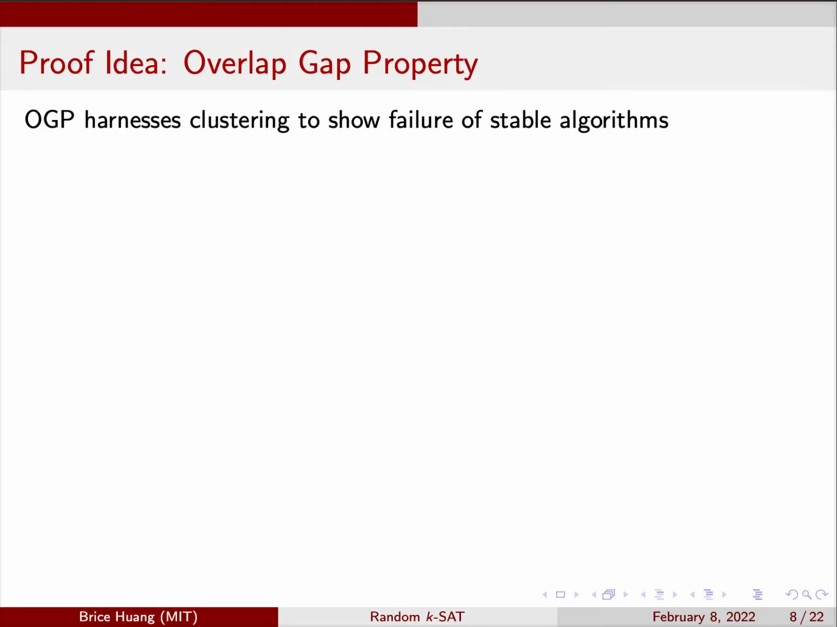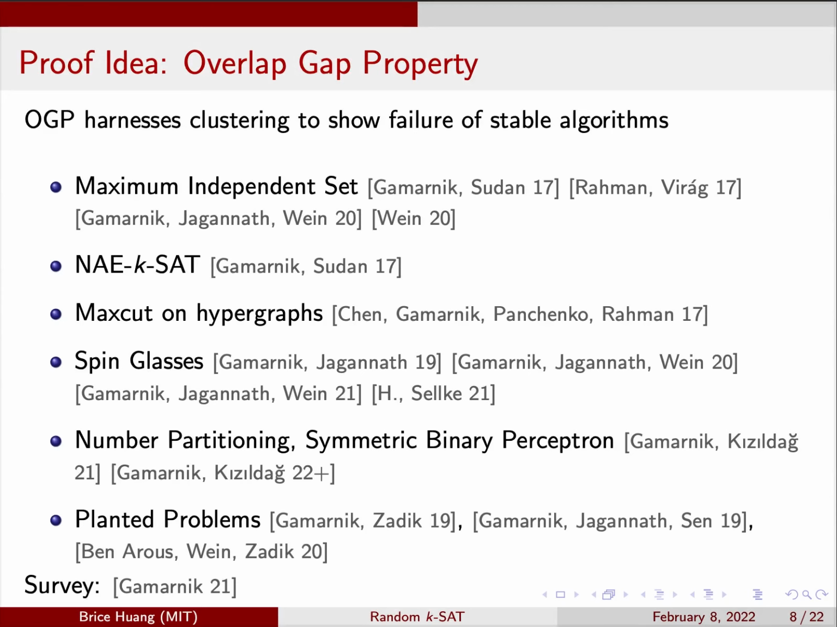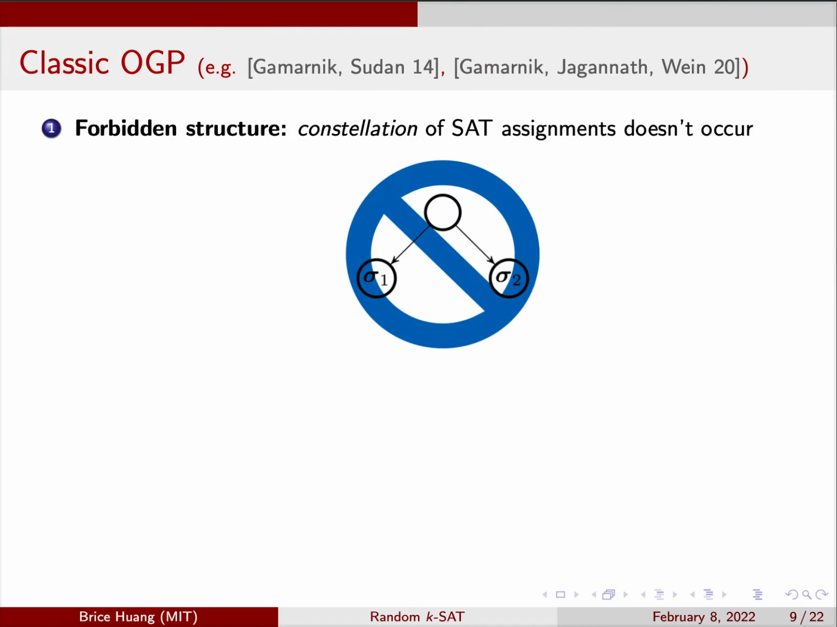The proof is based on the overlap gap property, an idea introduced by Gamarnik and Sudan that connects clustering and the failure of stable algorithms. There's a rapidly growing body of hardness results from OGP. Here's a partial list. Let's first introduce the classic OGP.